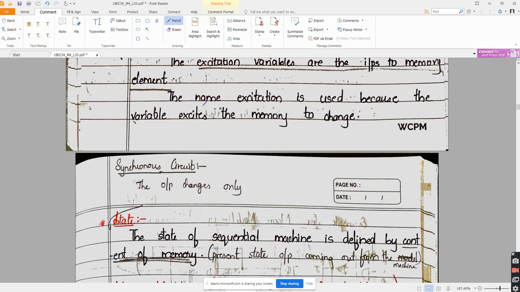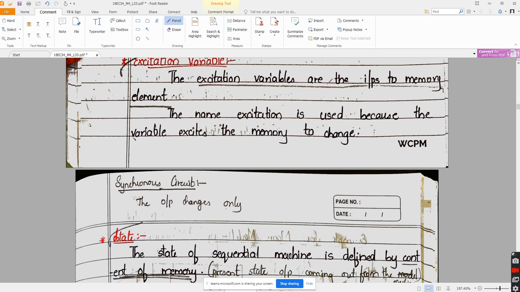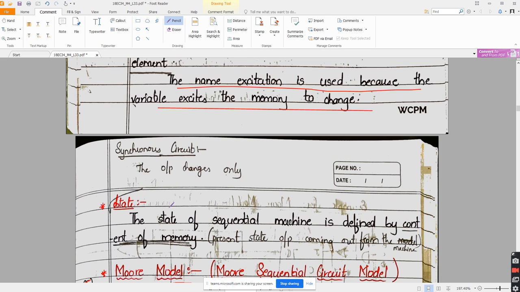So the excitation variables are input to the memory element. The name excitation is used because the variable excites the memory to change. Understanding? Yes or no? Yes, sir. Am I audible to everyone? Yes, sir. Next.